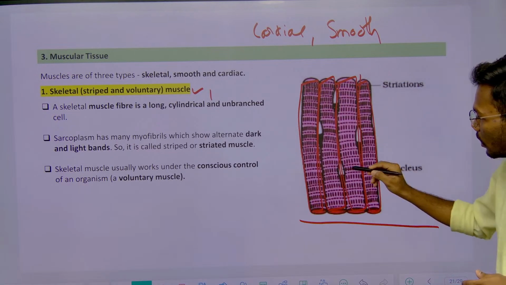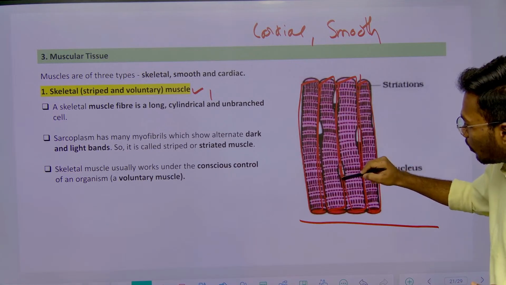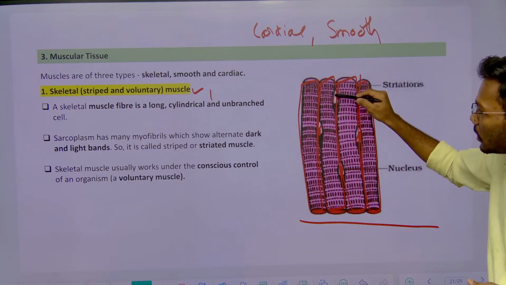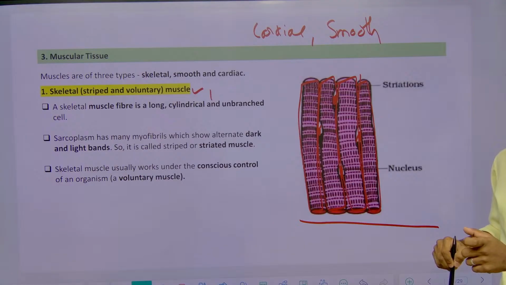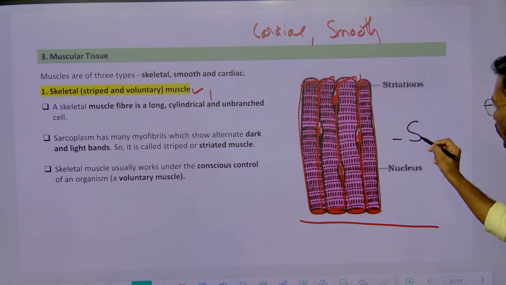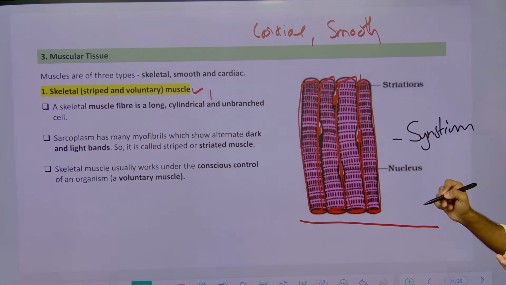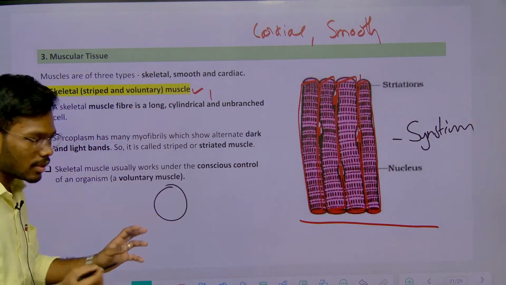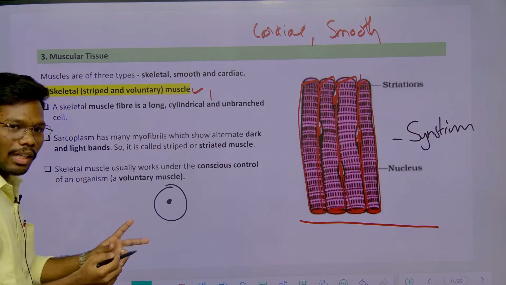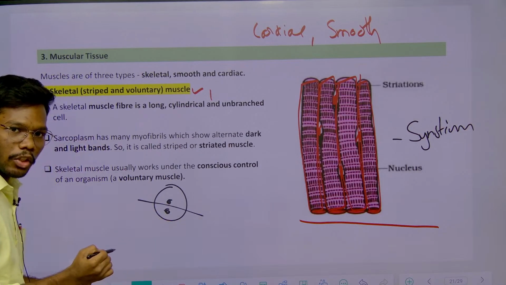This is a continuous cell, so that's why it has multiple nuclei. It is a multinucleate cell. Why is it a multinucleate cell? There is a thing called syncytium. Sir, what is this syncytium? For example, in cell division, the nucleus divides into two, then the cell divides into two, right?